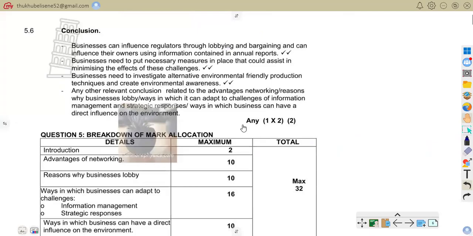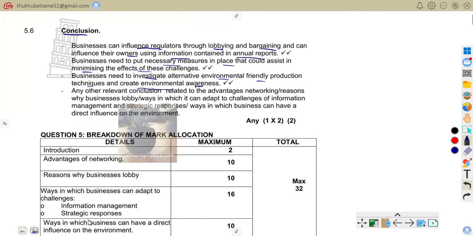So now we are to conclude our question 5. With the conclusion, like it says, business can influence regulators through lobbying and bargaining, and can influence their owners using information contained in annual reports. Also, business need to put necessary measures in place that could assist in minimizing the effects of these challenges. Business needs to investigate alternative environmentally friendly production techniques and create environmental awareness.